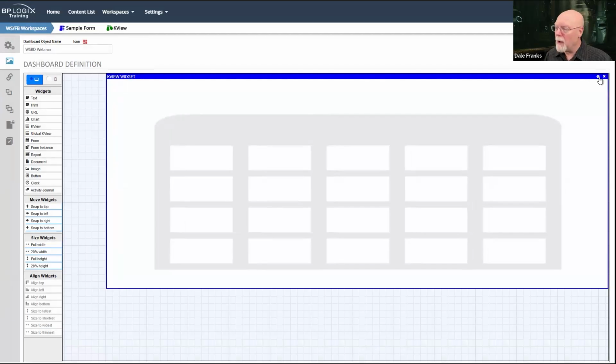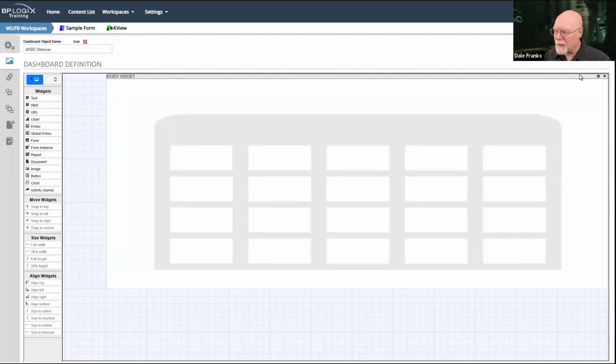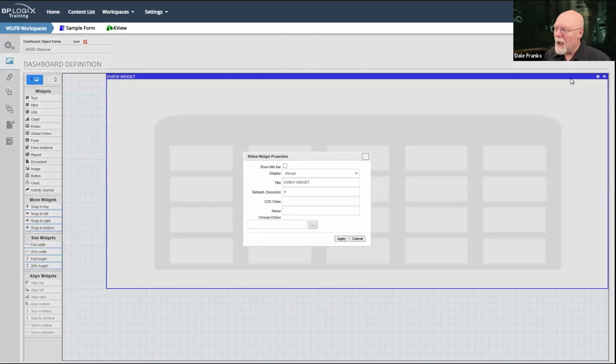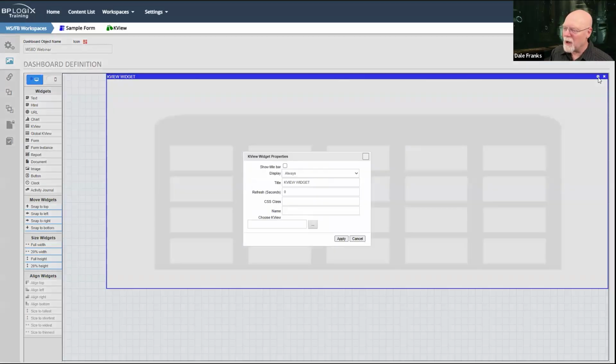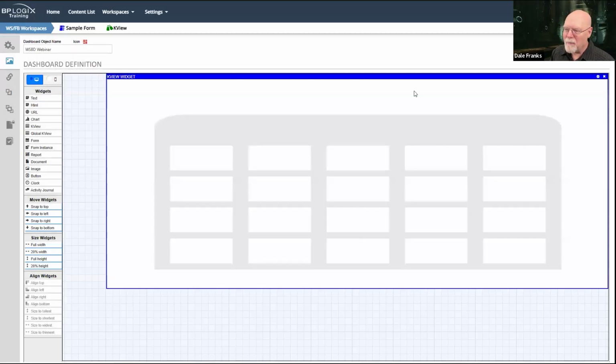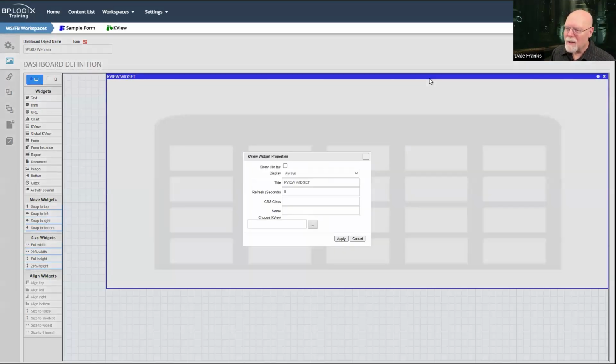Now I have to configure it. Be sure it's selected. It's blue. And I can either double click up here as I just did to bring up my KView widget properties, or I can click directly on the tiny little icon here to bring up those same properties. I'm lazy, so I'm probably just going to end up double clicking it, so I don't have to try to find that tiny little icon, but there we go. I've got my dialog box.